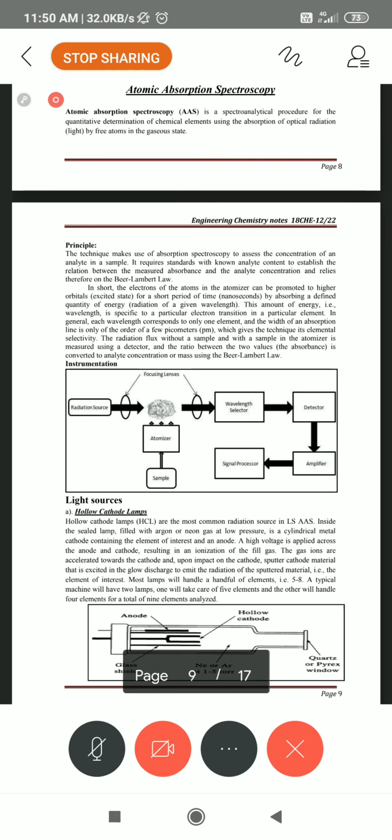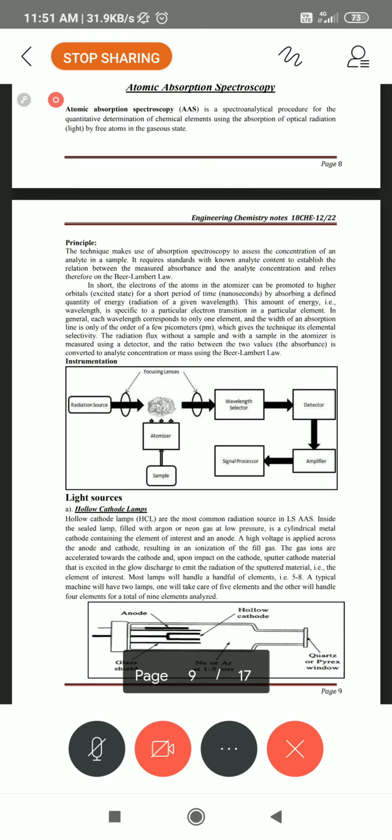In flame photometry, the radiations we note down are at the time of emission. In atomic absorption, when it is excited, at that time it is recorded immediately. In the flame photometer, it is recorded when it comes down to the original state. Here, the emission intensity is what we consider in the flame photometer.